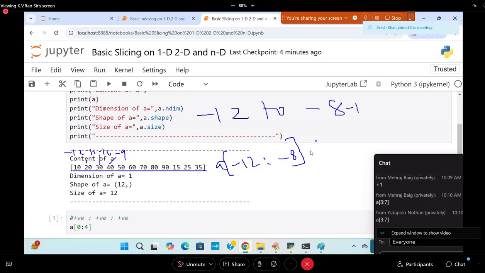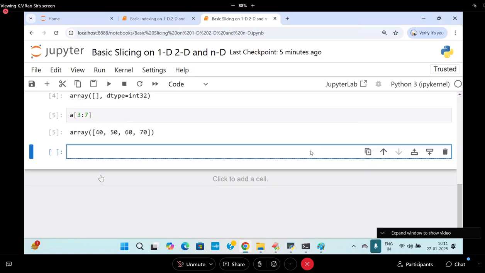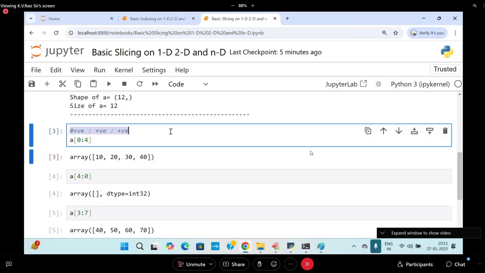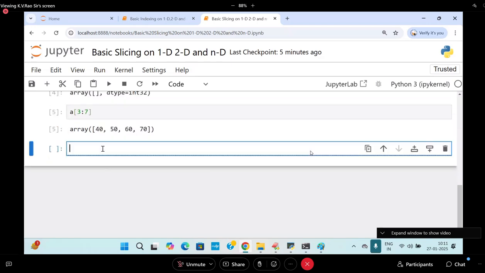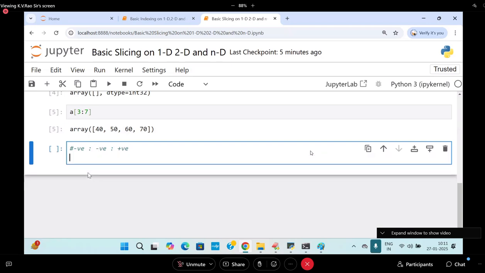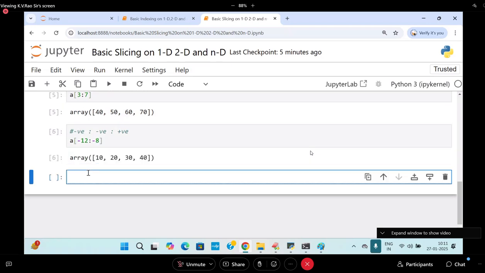A of minus 12 to what? Minus 9. So minus 12 to minus 9 is nothing but what? Like this you will get it. Negative, negative, I am going to apply. Same condition will be satisfied. A of minus 12 colon minus 8. So you are going to get the elements called what?